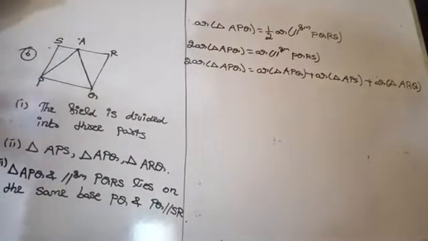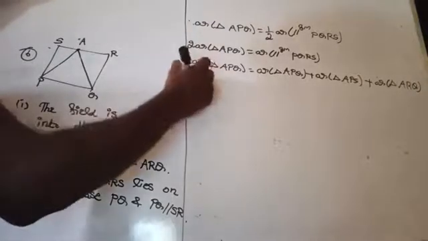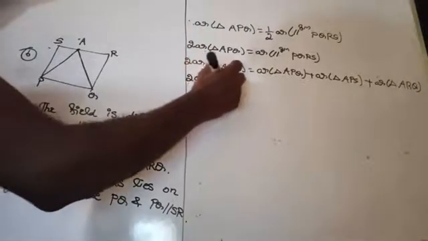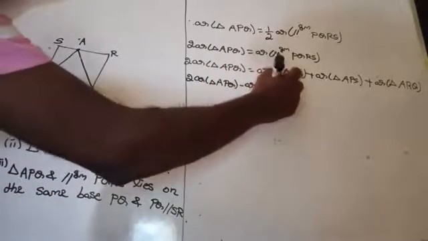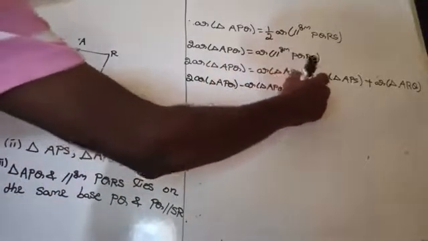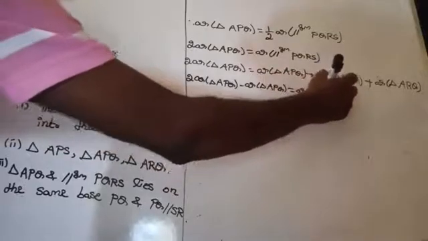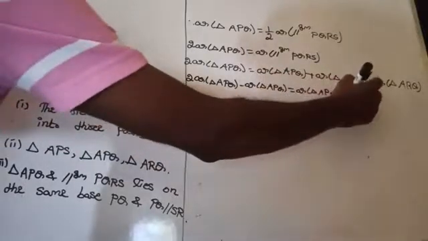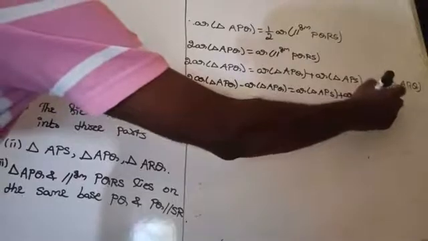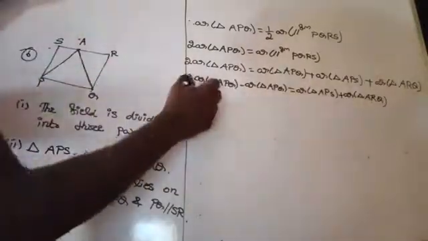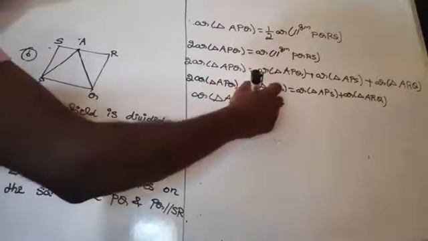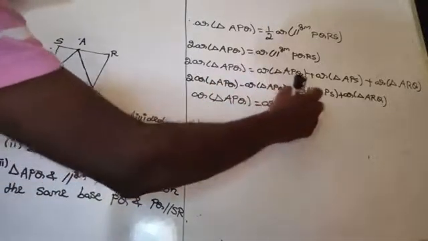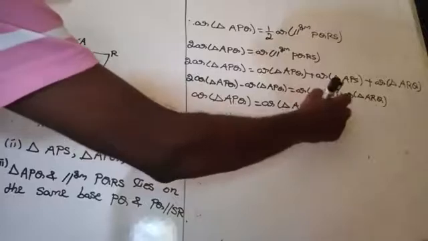Now this can be written as twice area of triangle APQ minus area of triangle APQ equal to area of triangle APS plus area of triangle ARQ. So area of triangle APQ is equal to area of triangle APS plus area of triangle ARQ.